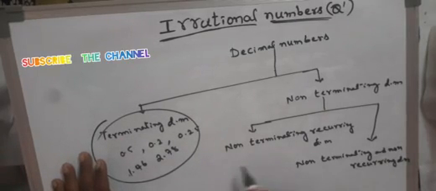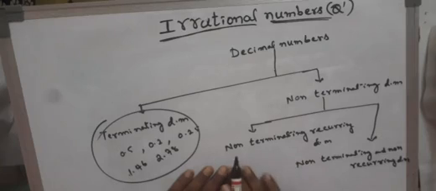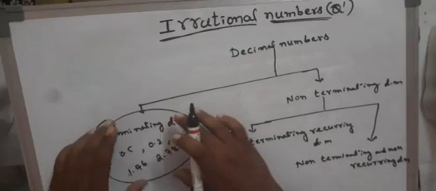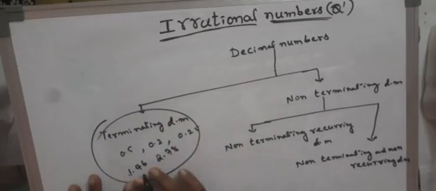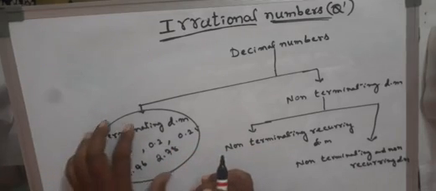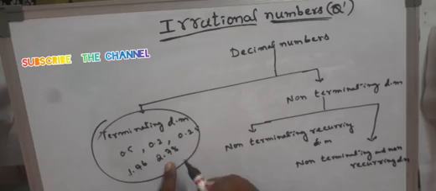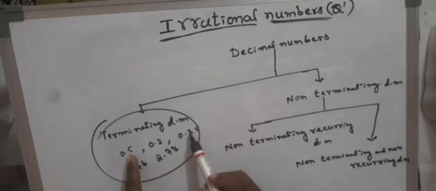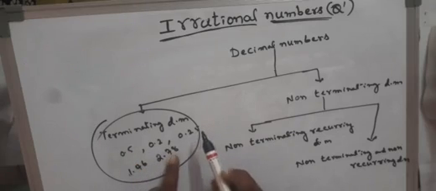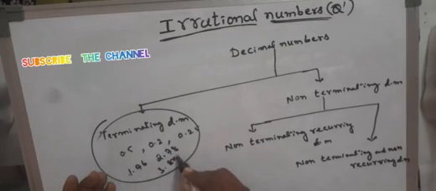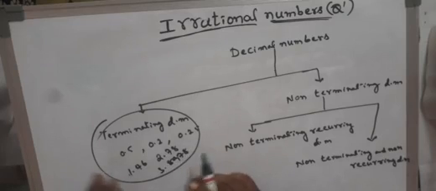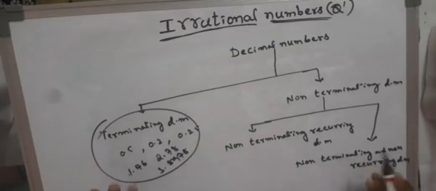Okay. What about non-terminating recurring decimals? Under the terminating decimals, these are 0.5, 0.2, 0.25, 1.46, 2.78. These all are terminating decimals. After the decimal point, you can see the finite digits are 1, 1, 1, 2, 1, 2, 1, 1, 2. You can also take 3.8978. These all are terminating decimals.